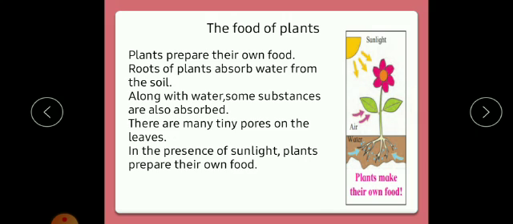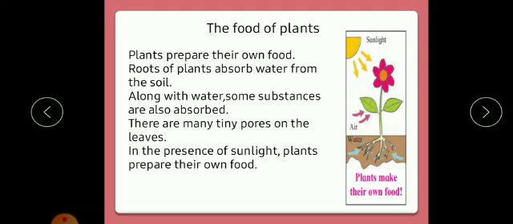In the presence of sunlight, plants make their own food using the water and the air in the leaves. A plant's food is made in its leaves. That is why leaves are called the food factory of plants. But sunlight is necessary for this process.